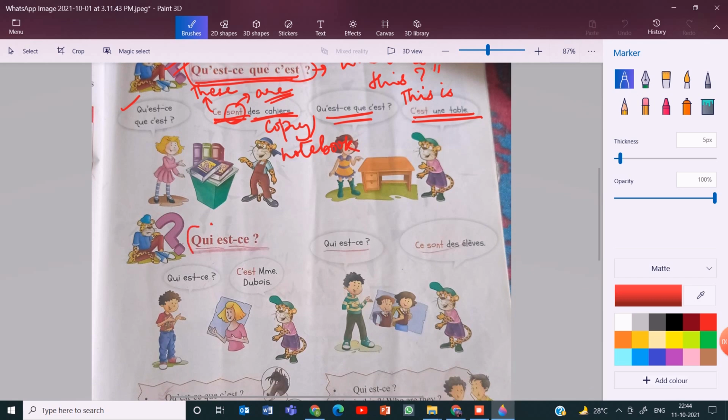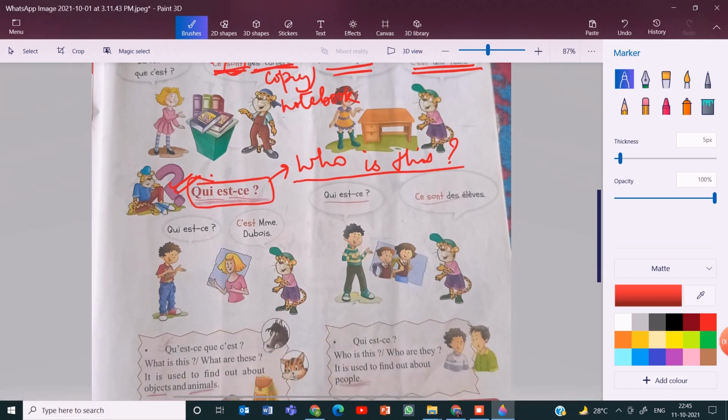Moving on to the next question. Qui est ce? Qui est ce is who is this? This question is used whenever you want to ask who is this in French. Qui est ce? So he's asking qui est ce?